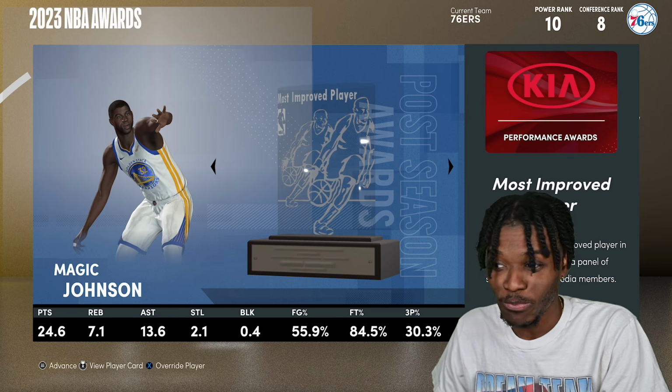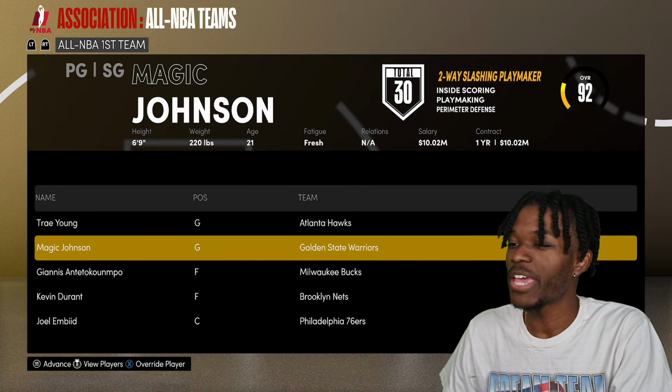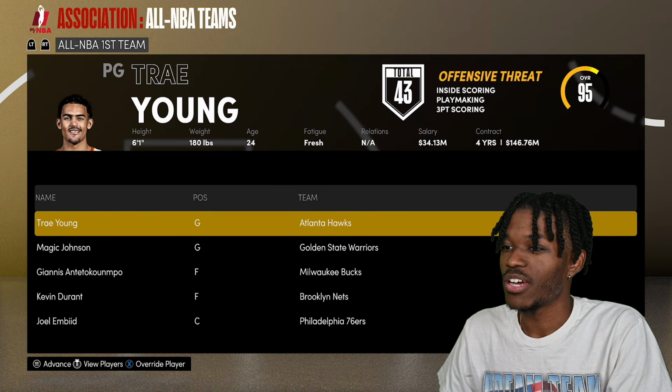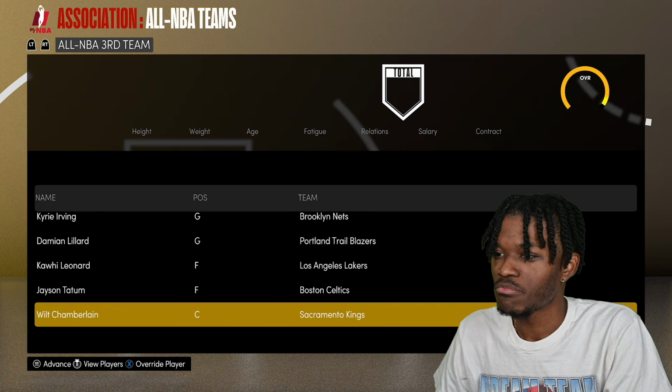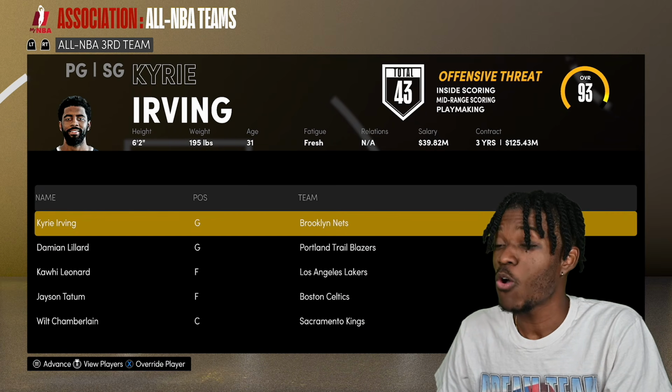Magic Johnson gets most improved. He didn't get the MVP award, but he got most improved. All NBA teams, Magic Johnson's there. All NBA second team, Jordan. Okay. Wilt Chamberlain. Oh, only 3 of our players.